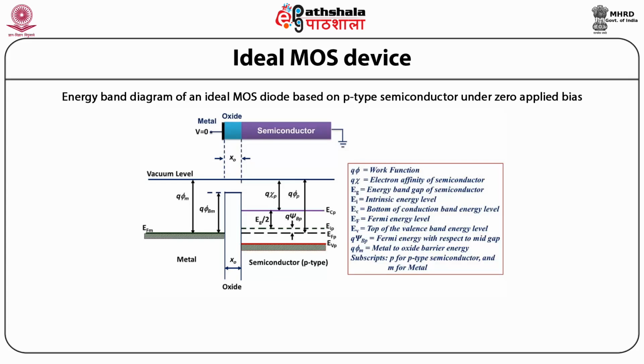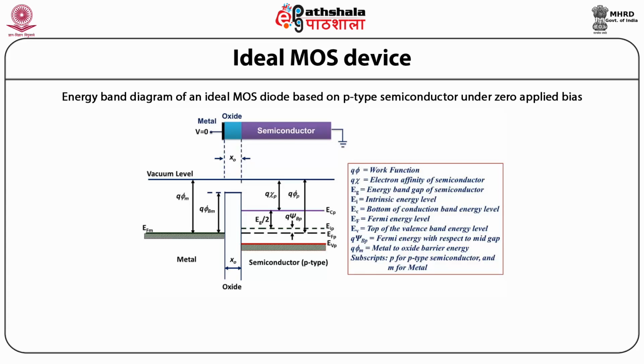As is evident from the figure, on the metal side we have the Fermi energy level E_Fm, and q phi m corresponds to the work function, and this oxide layer is of thickness chi0.